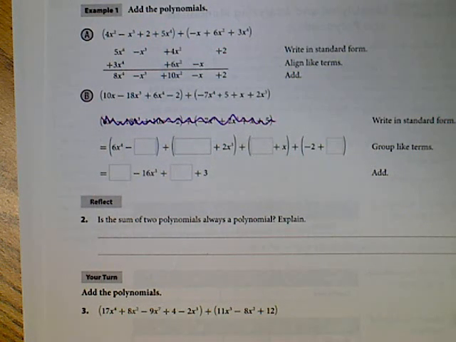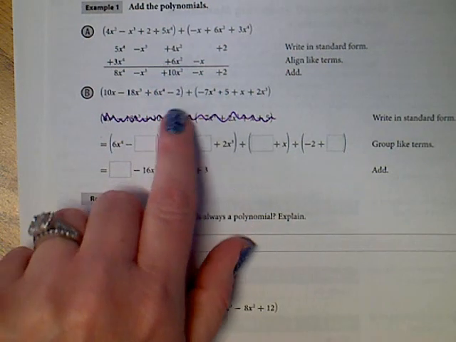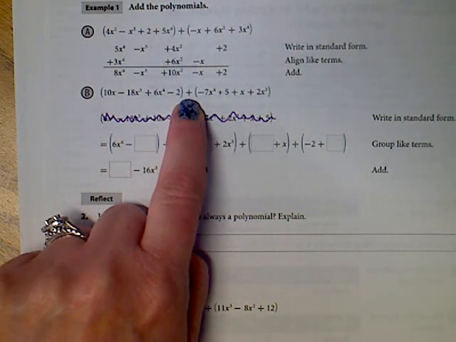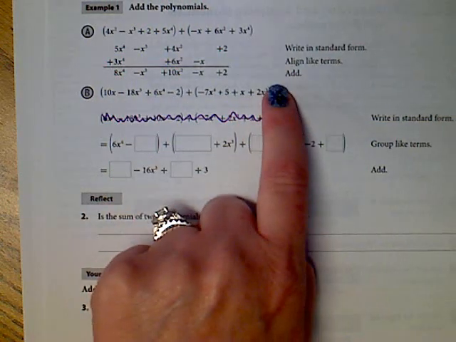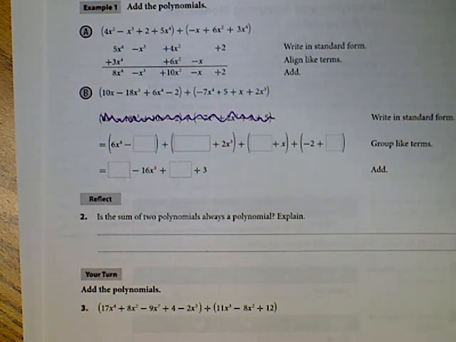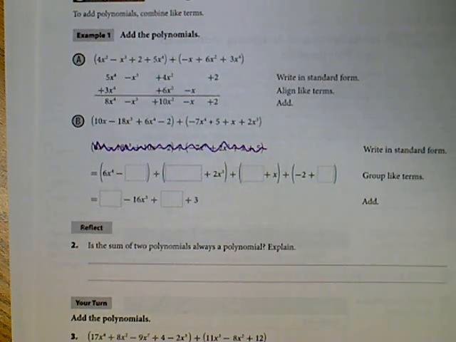So here's what's important. When we are adding, notice there's a plus sign in between the parentheses, so we are adding whatever's over here to what's over here. So I'm going to start with my highest exponent because you have to. You put these in descending order. If for any reason you write an answer and it's not in the correct order, it is not correct because you're in Algebra 2, and combining like terms is a basic Algebra 1, 8th grade topic.